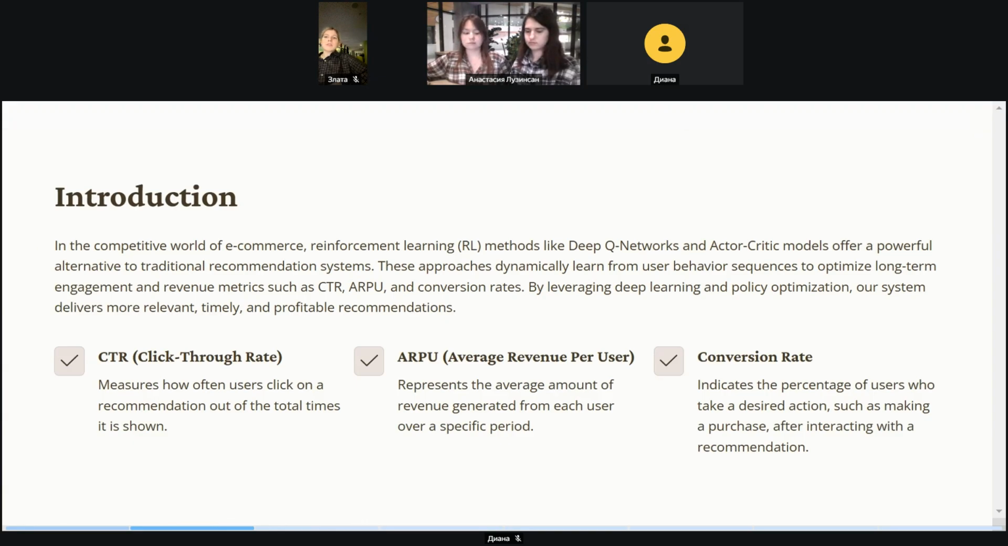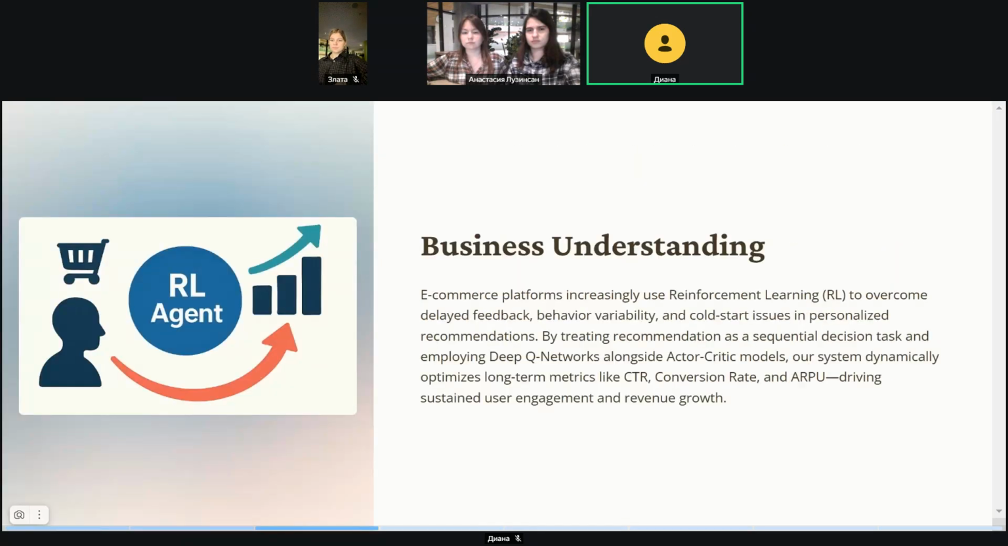In the competitive world of e-commerce, RL methods like deep Q networks and Actor-Critic models offer a powerful alternative to traditional recommendation systems. This approach dynamically learns from user behavior sequences to optimize long-term engagement and revenue metrics such as CTR, ARPU, and conversion rates. By leveraging deep learning and policy optimization, our system delivers more relevant, timely, and profitable recommendations.